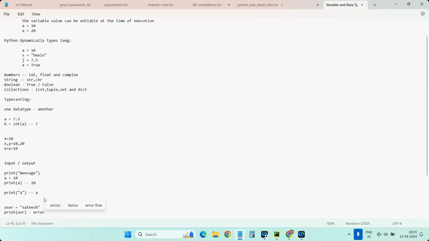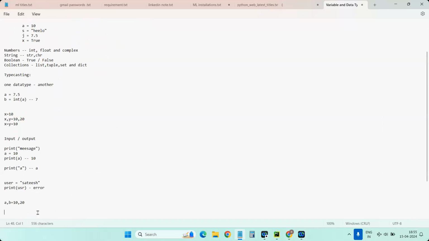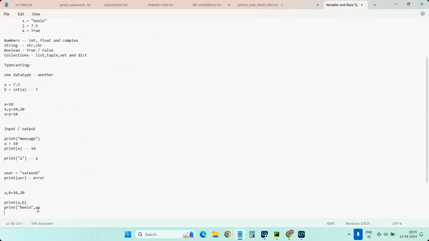And if you want to print multiple values, yes, you can separate them with the comma operator here. Like for example, here A, B is equal to 10, 20. Now you want to print both the values at a time. So simply you can write print A comma B. Likewise, you can print. So the comma can help to concatenate strings. Like for example, print, let's take hello and comma, let's take A. So now it will concatenate the text with the number. So initially it will show A equal to, followed by the A value. So likewise, in the print statement, if you want to concatenate something, we can use comma.